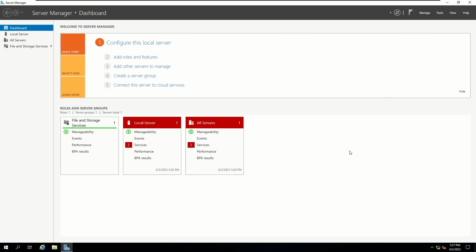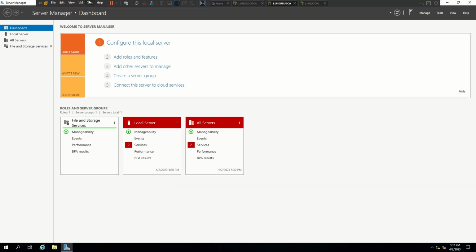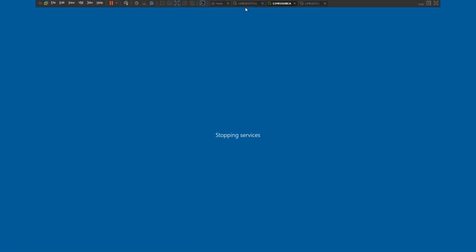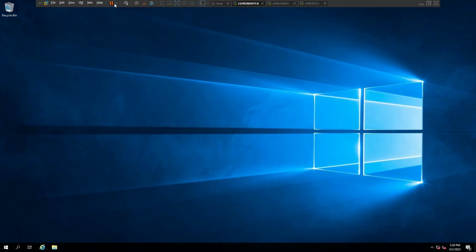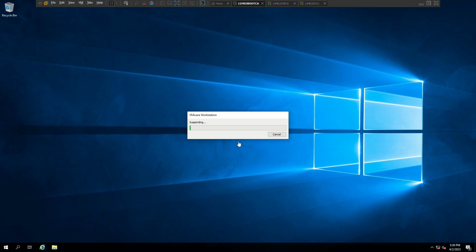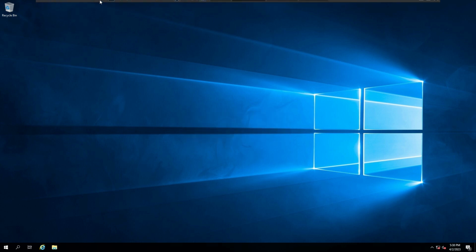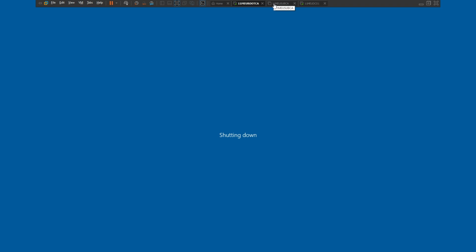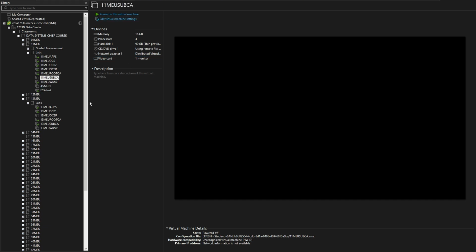Alright, so in order to add that hardware, we need to power down our virtual machines. So let's power down my SUBCA and my root CA as well. Okay, so our SUBCA is shut down.